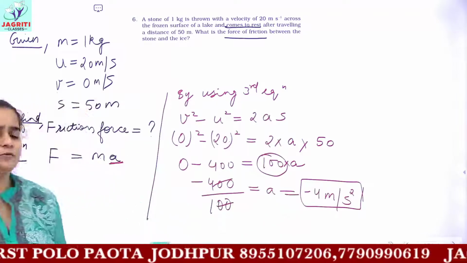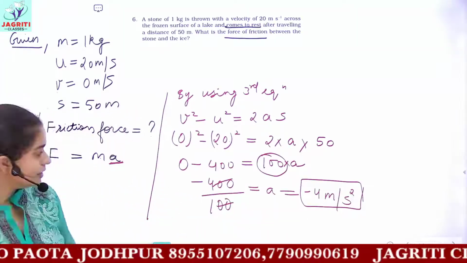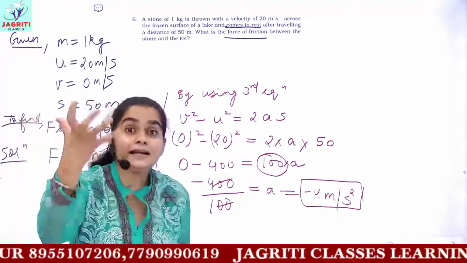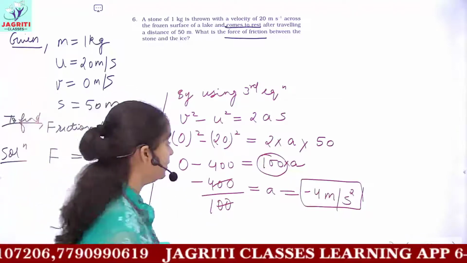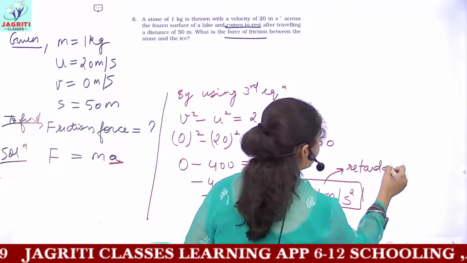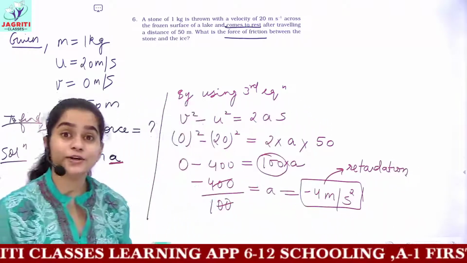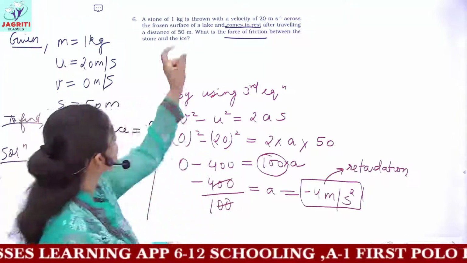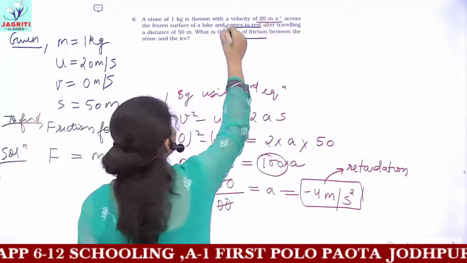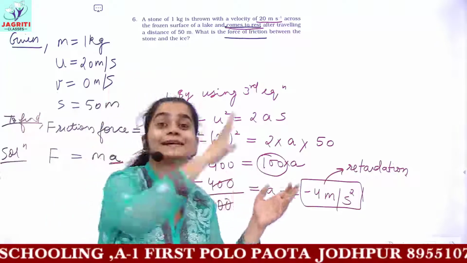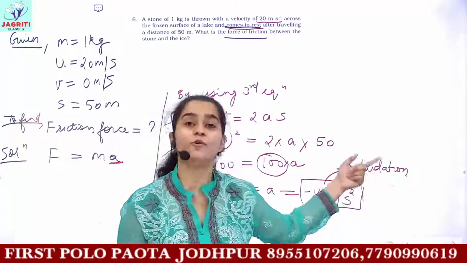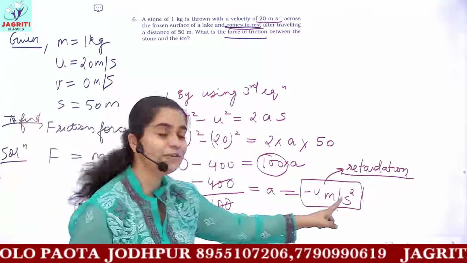Now what does this minus sign signify? This negative sign denotes that the acceleration is actually not accelerating the object, it is not increasing the speed, but the negative acceleration, as we discussed in the chapter on motion, is called retardation. You can also call it deceleration. And if you now read the question, it is given that the stone which was moving with the velocity of 20 comes to rest. It means its velocity decreased, and such a factor which reduces the velocity of an object is known as retardation or negative acceleration.